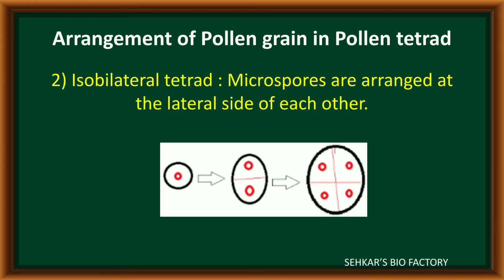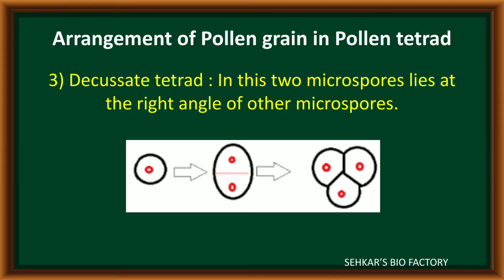In the second method, the four microspores which are formed from a single microspore mother cell are arranged at the lateral side of each other. Now it is called isobilateral tetrads. In the third type, the four microspores are arranged in decussate form.